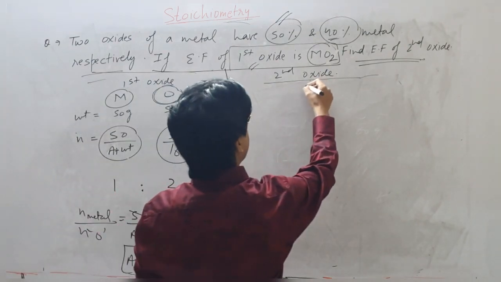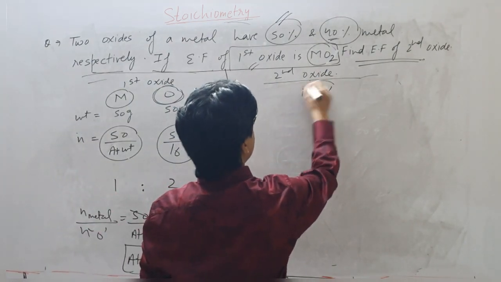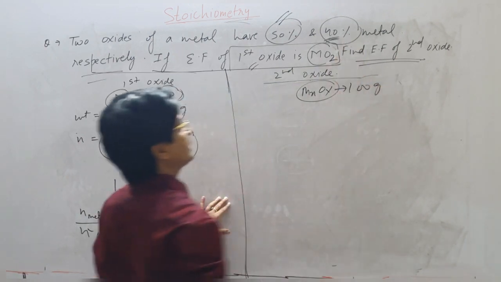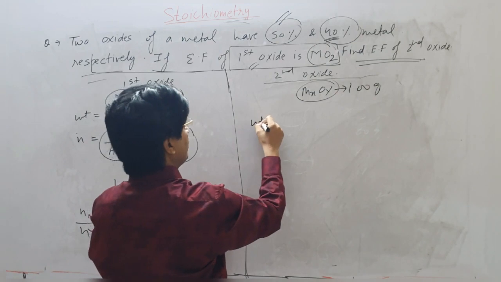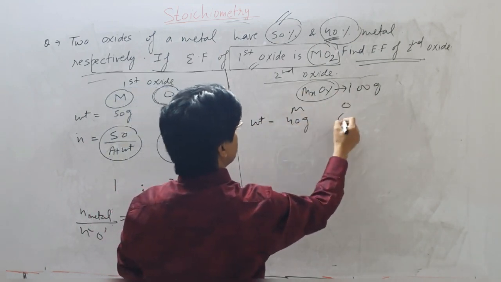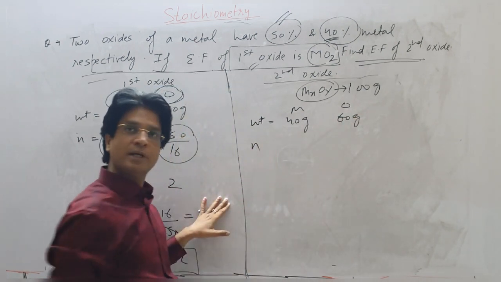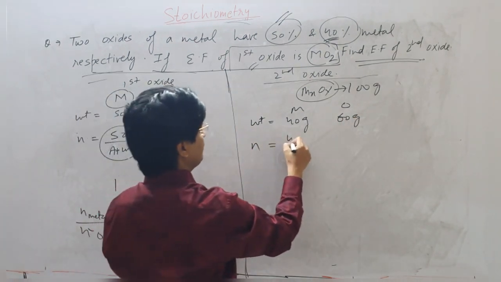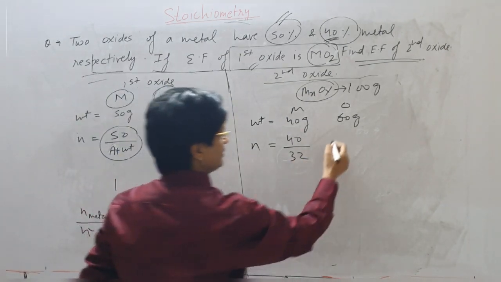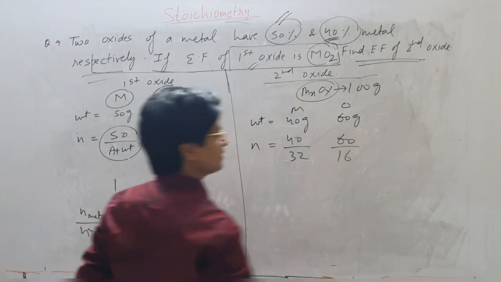Now for the second oxide, again I'll assume I do not know the formula. So I'm assuming this will be 100 grams. Based on the data given, the weight of metal and oxygen will be 40 grams and 60 grams. I'm interested in number of moles, that will be 40 upon 32, the atomic weight this time, and 60 upon 16.